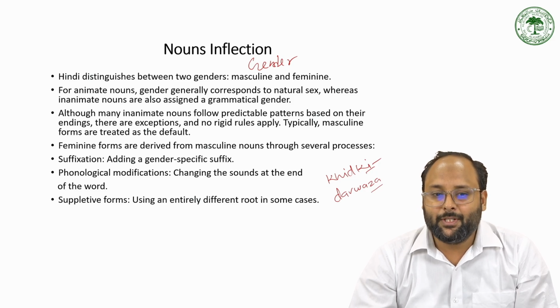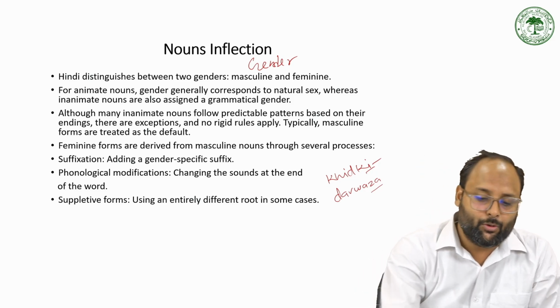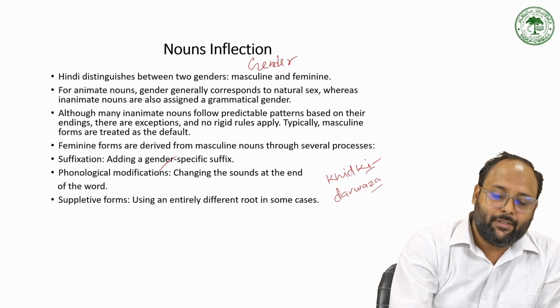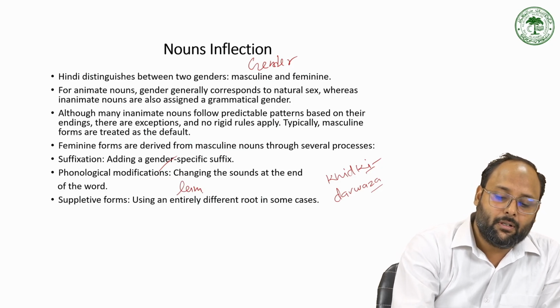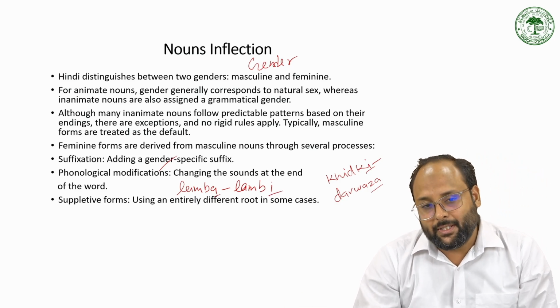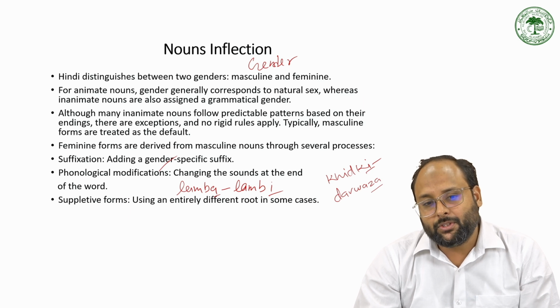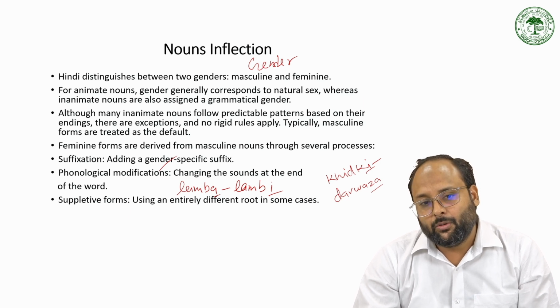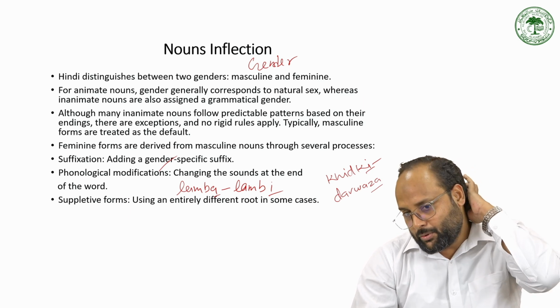There are some suppletion processes. So in phonological modification, we can say that lamba changes into lambi. So here the a is just replaced by e. And we have some suppletion process also, using entirely different roots in some cases.